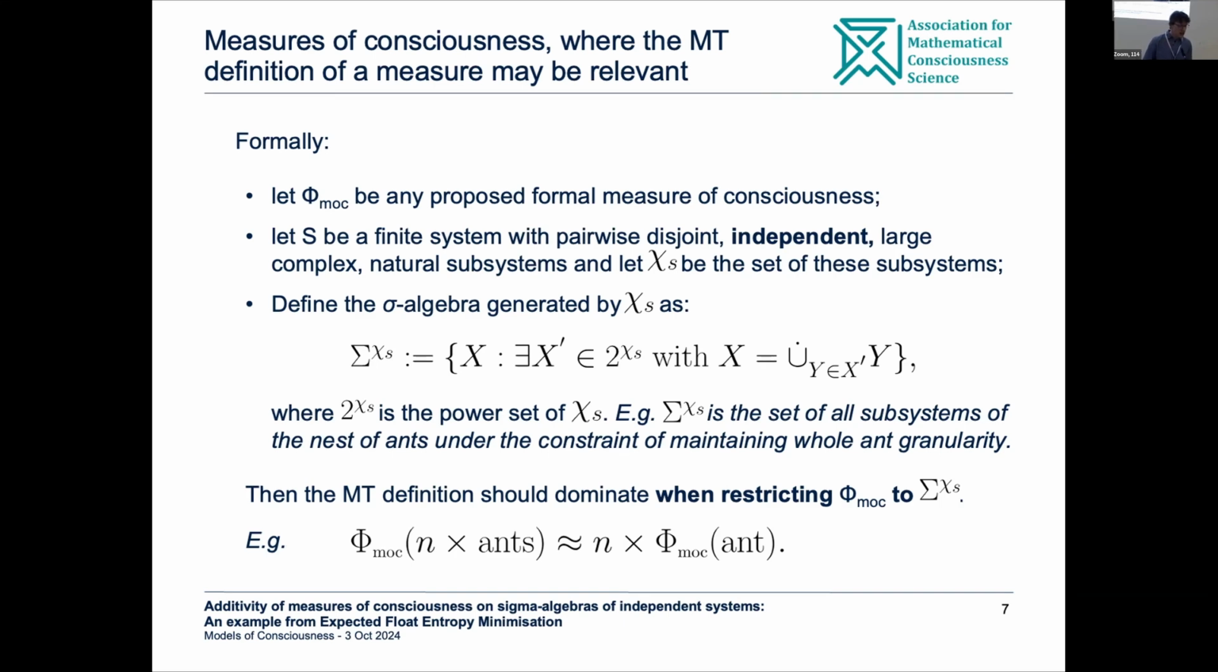In this case, the measure theory definition should dominate when restricting the measure to sigma chi-s, the sigma-algebra that we have generated. So for example, the measure of the ant's nest is going to be more or less equal to the number of ants times the measure of a single ant.